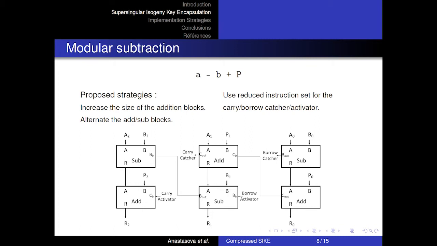Another technique that we have implemented is the operation block alternation. As we can see on the figure, the sub and add operation blocks are alternating, allowing the propagation of the carry or borrow flag without the need of a carry or borrow catcher or activator. Therefore, we use fewer instructions for the implementation of the subroutine. We also use a reduced instruction set for the implementation of the carry or borrow catcher or activator.